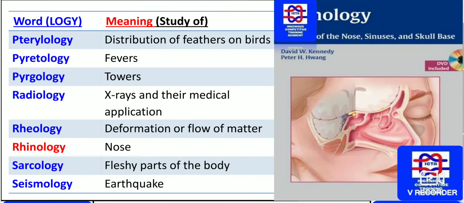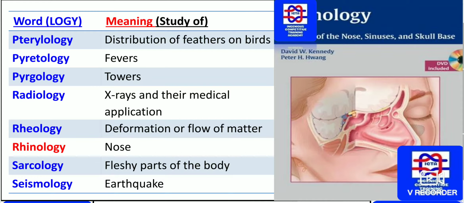The study concerning the distribution of feathers on birds is known as pteryology. And the study concerning fevers is pyretology. The study of towers is pyrgology, as well as the x-ray and its medical application is known as radiology. We know that radiology departments are present in hospitals where we take x-rays and their medical application. So radiology is the science.